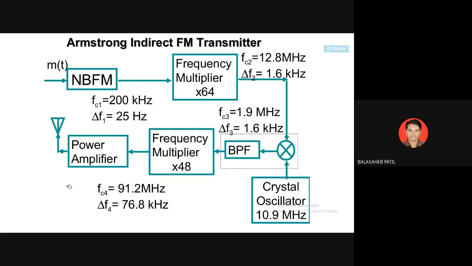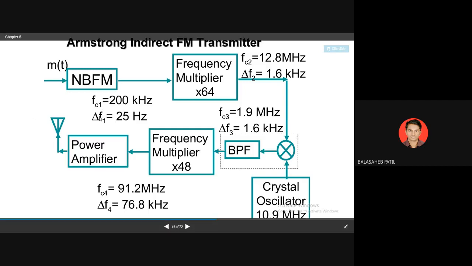So this is the Armstrong method, which creates the indirect frequency modulated wave. We have already seen this diagram in second year. The narrowband FM will be created, and how the narrowband is created we'll see in the next slide. It is given to the multiplier, which multiplies the gain to both the frequency as well as the deviation.